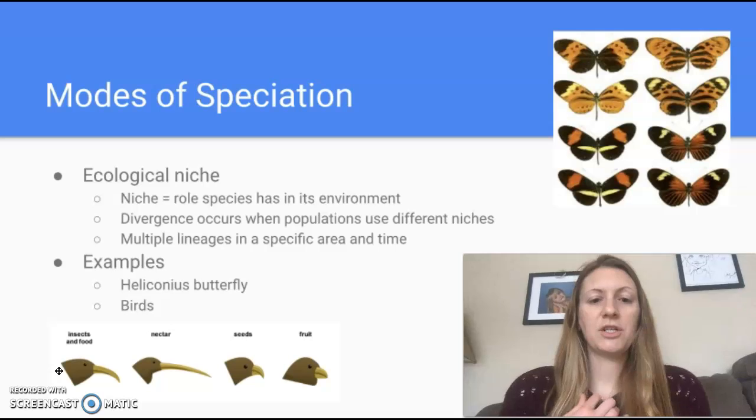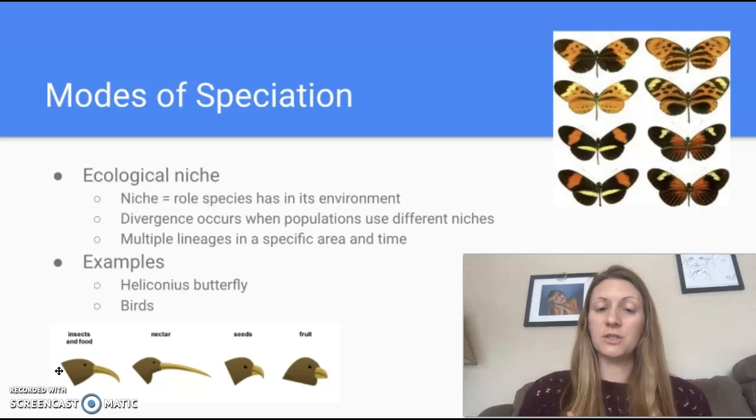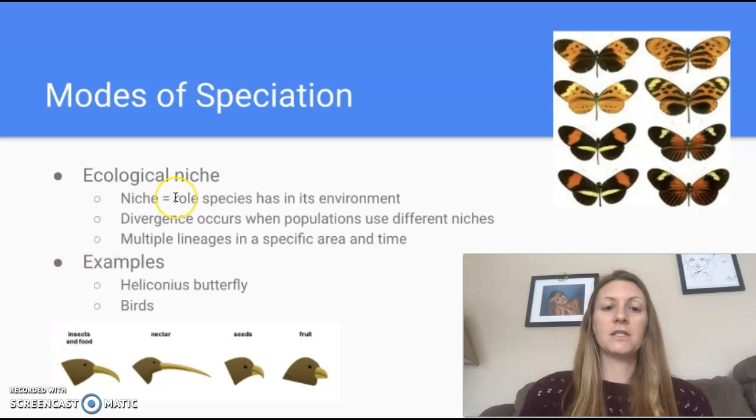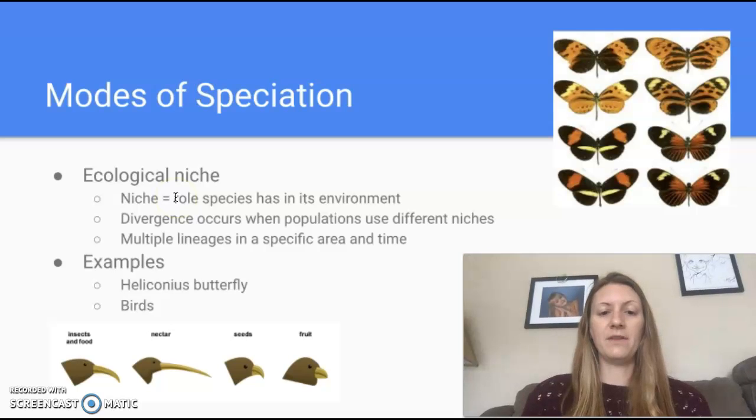Another mode of speciation is by creating an ecological niche. So a niche is a role that the species will have in the environment, and it's a very specific role. So pollinator, decomposer, those are different niches. The divergence between the populations will occur because they use different roles in the environment. And this usually happens when there's multiple lineages in a specific area and time. So the example is this butterfly up here.